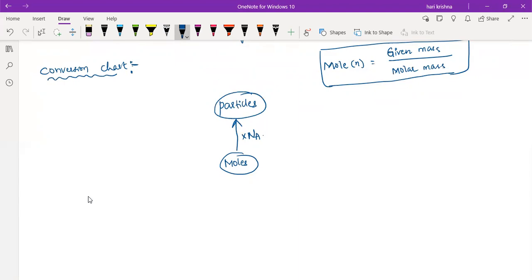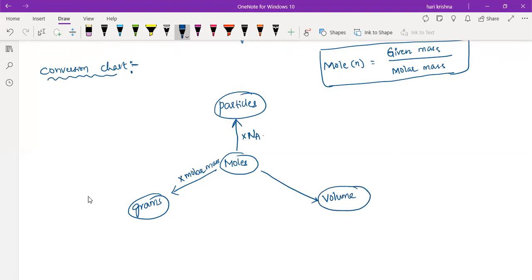If you want to convert from mole to grams, what will we do? We will multiply with molar mass. And mole to volume, multiply with 22.4. Understanding?